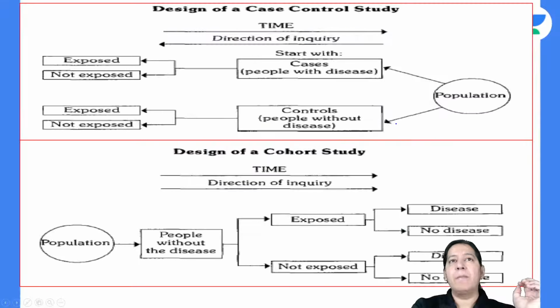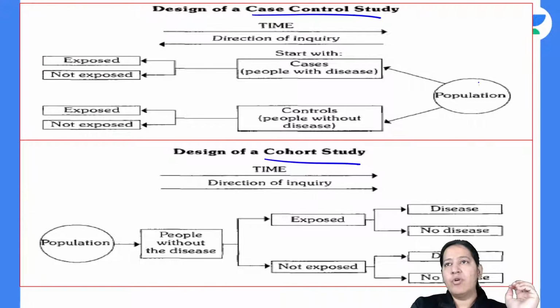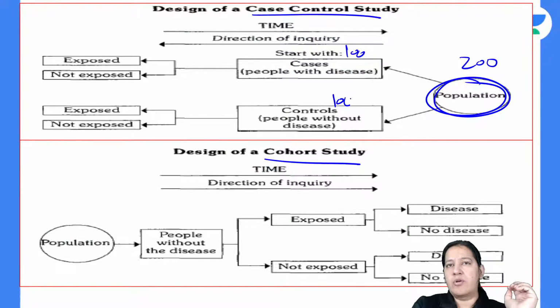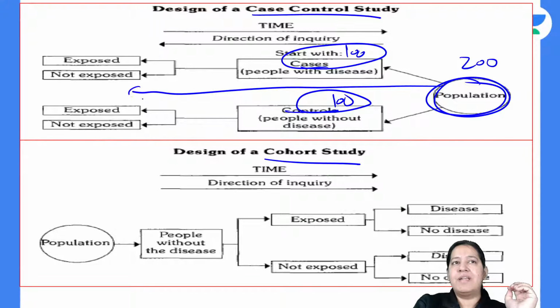Now compare them. So you can see this is case control and you can see this is cohort. In case control, you were starting with 200 people here, 100 cases, 100 control. And you are going in past by taking history. Here history was the key, right?